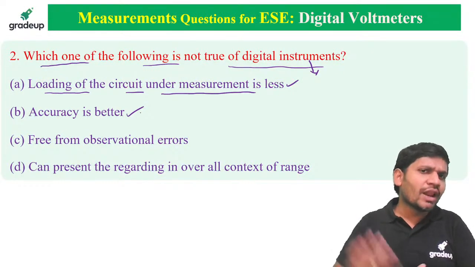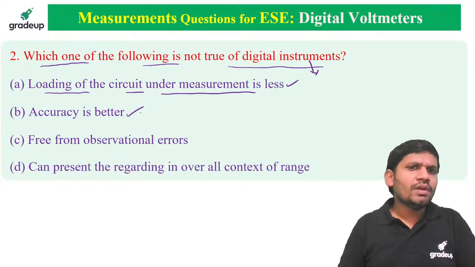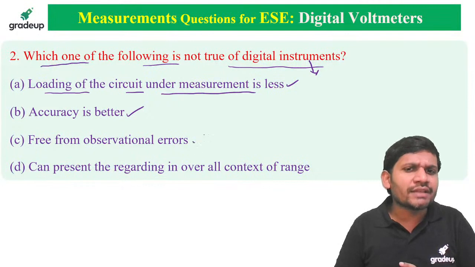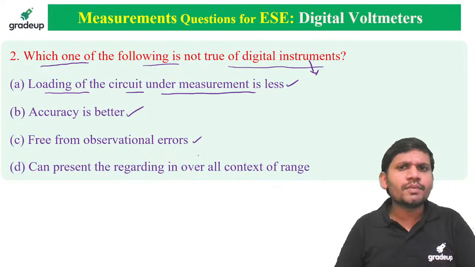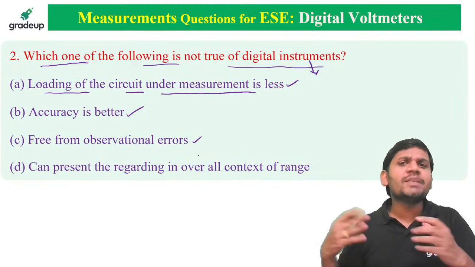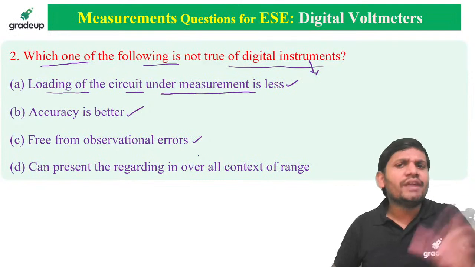As compared to analog instruments, digital instruments have high accuracy. They are free from observational errors. Yes, there is no parallax error in the case of a digital instrument, but in the case of an analog instrument, there is a parallax error. There are no observational errors in the case of a digital instrument.